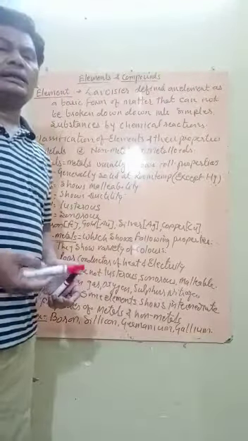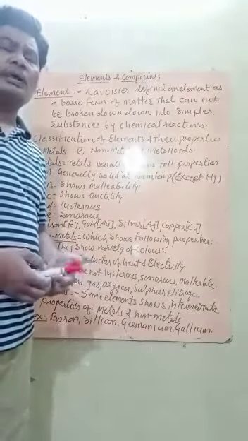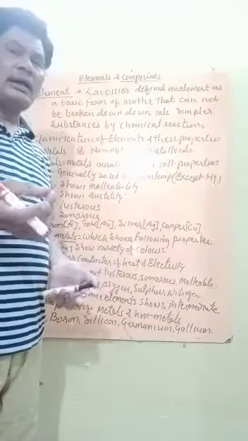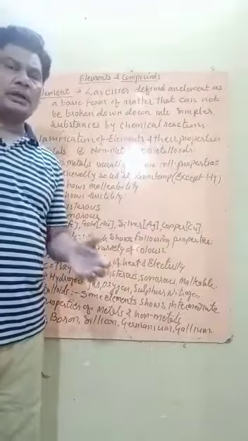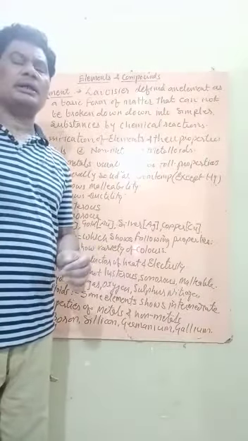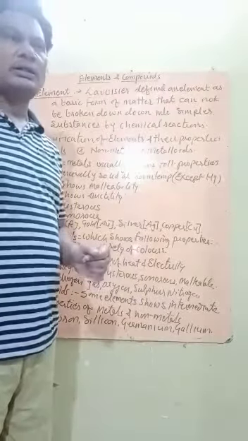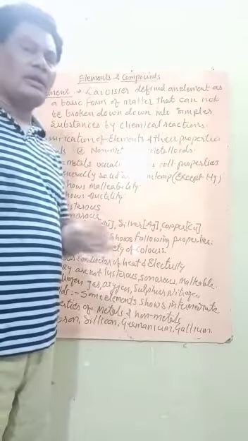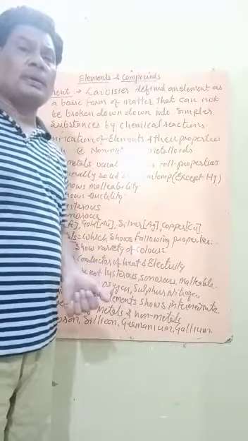The next category is called non-metals. Non-metals show a variety of colors, but they are not malleable or ductile. Can we make a sheet from coal? Not possible. Can we make a sheet from sulfur? Not possible. Or hydrogen, oxygen? Not possible. They are non-ductile. That is, we cannot draw wire from hydrogen or sulfur.